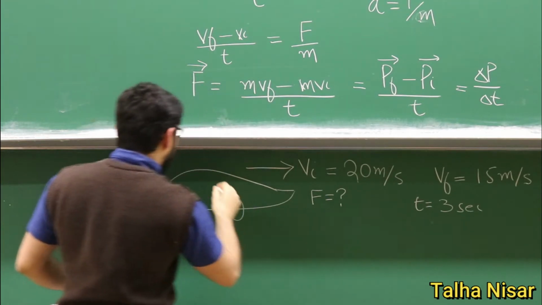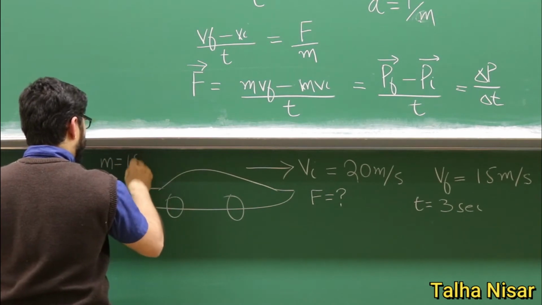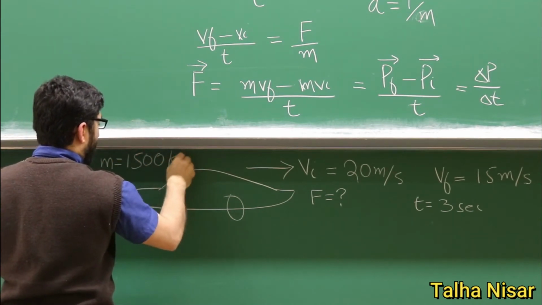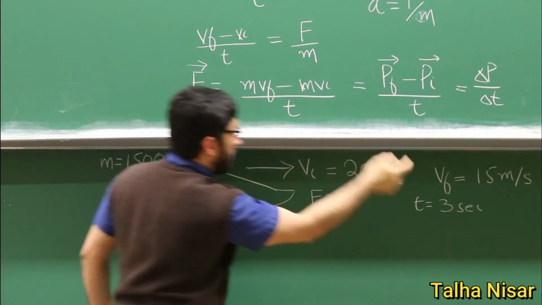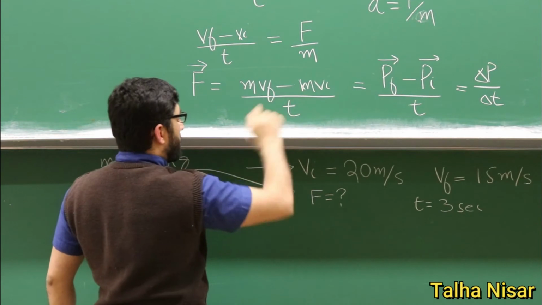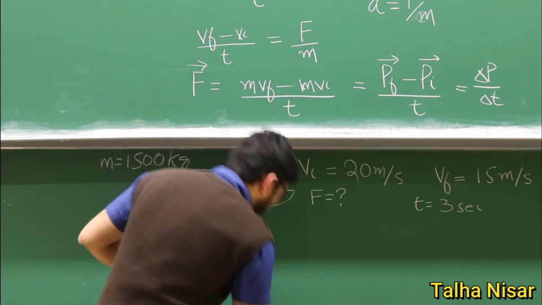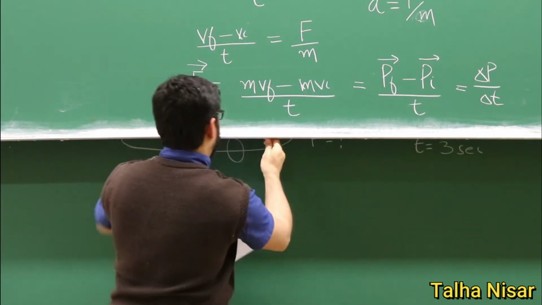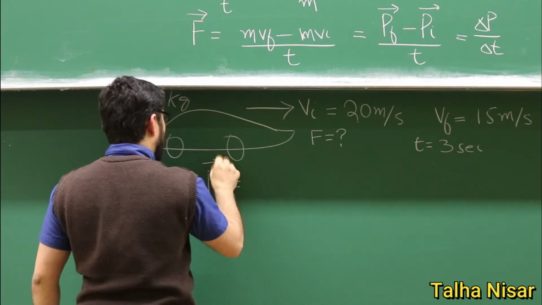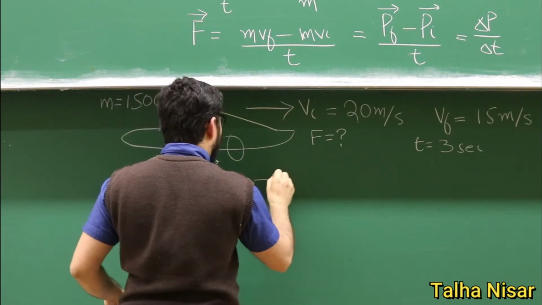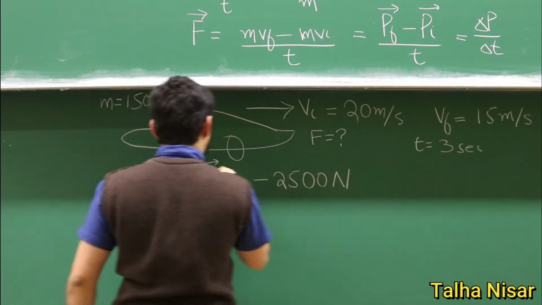So we have the mass. The mass here is 1500 kilograms. We have the final velocity, which is 15, and the initial velocity, which is 20, and for the time we have 3. If we put these values in and calculate, we will get that the force is minus 2500 newtons.